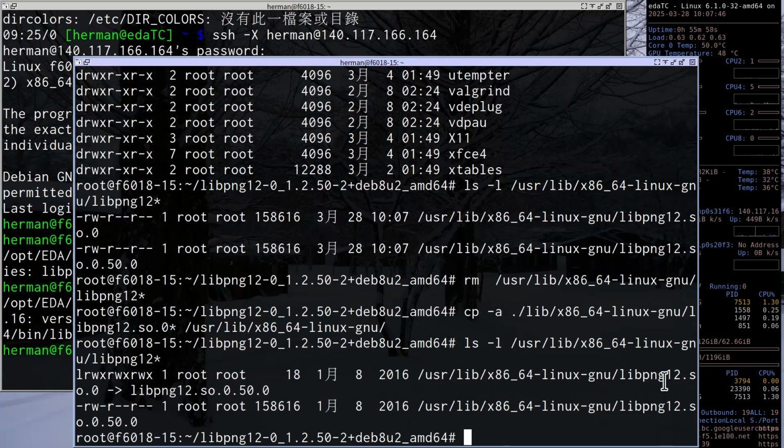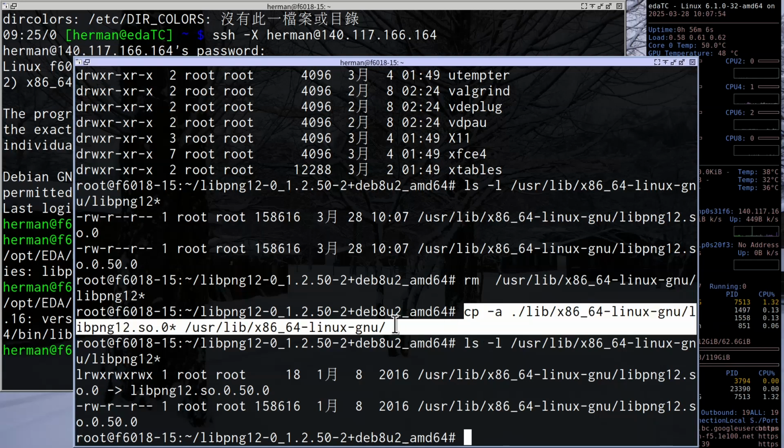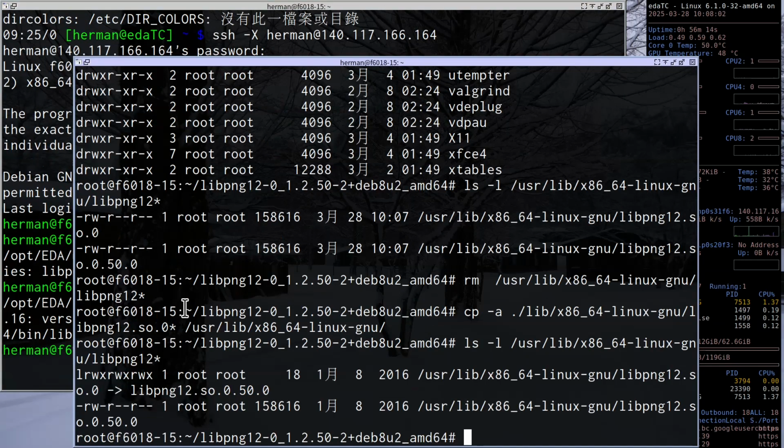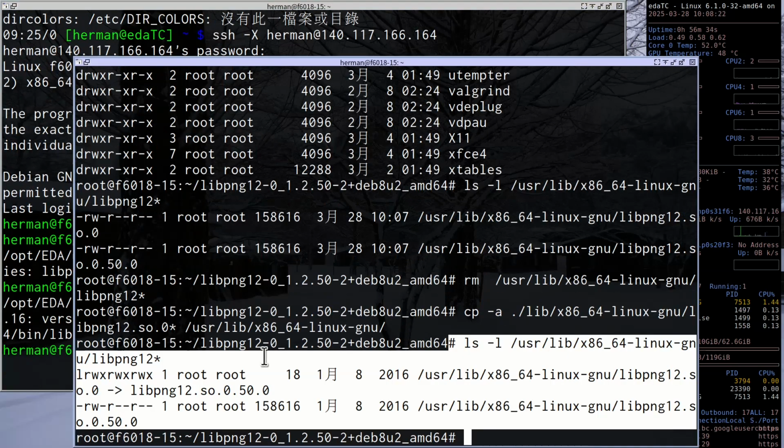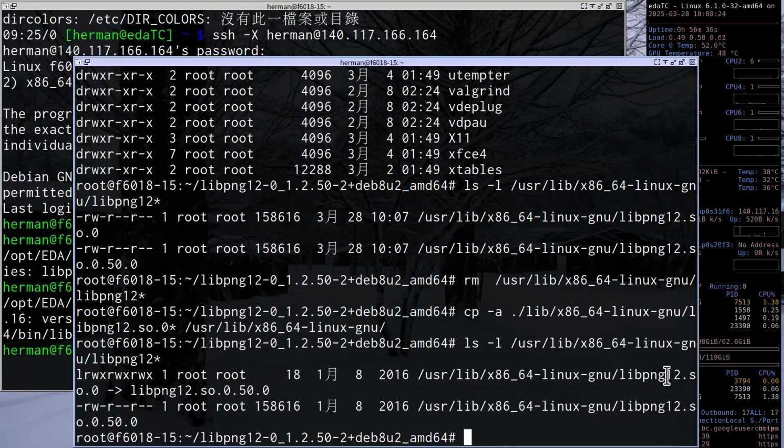So you can see this one is a soft link, and this one is a real file. Okay, so we can use this command. In this way, you already have libpng12.so.0 installed, copied by yourself, right?